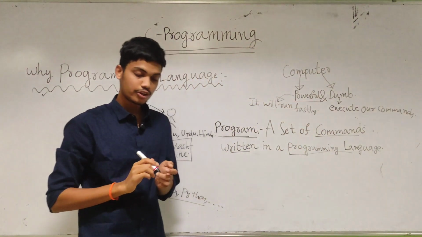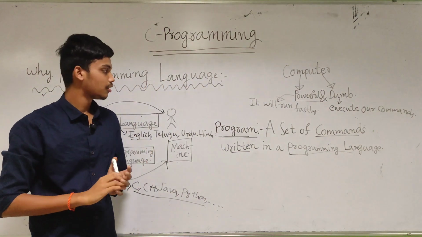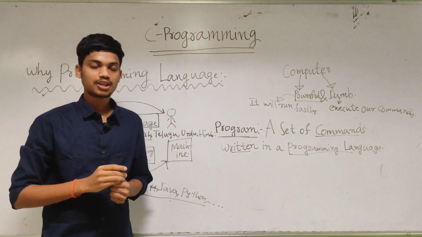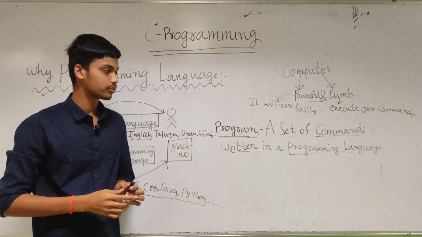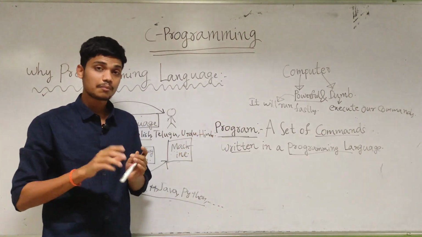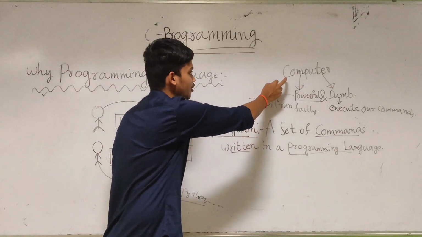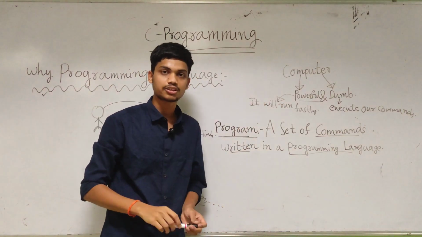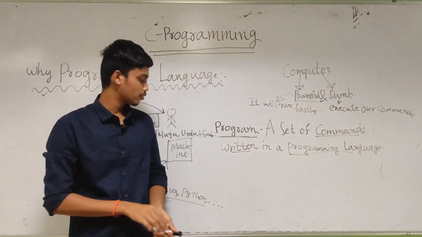For example, if you give a human being a calculation with some huge number, he will take some time. He will take a paper and a pen, do combinations, permutations and so on, and then write the answer. But a machine will do it very fast compared to a human. So that's why we can say a computer is a powerful machine, but at the same time it is also dumb. I think you understand. Note it down.